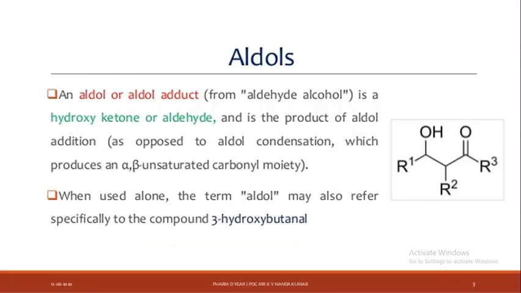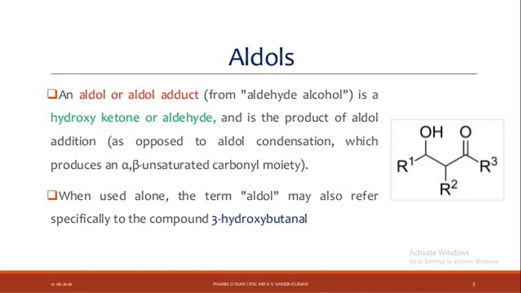aldols, or aldol adducts, from aldehyde alcohol. An aldol adduct is a hydroxy ketone or aldehyde and is the product of aldol addition, as opposed to aldol condensation, which produces an alpha beta unsaturated carbonyl moiety.